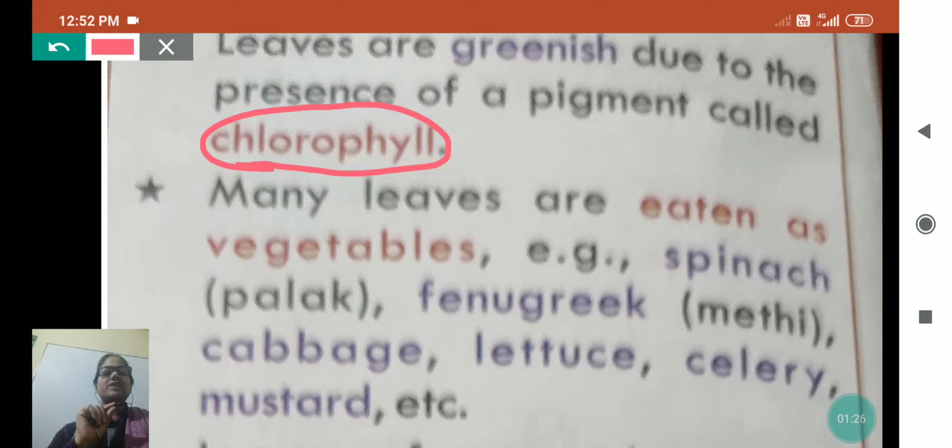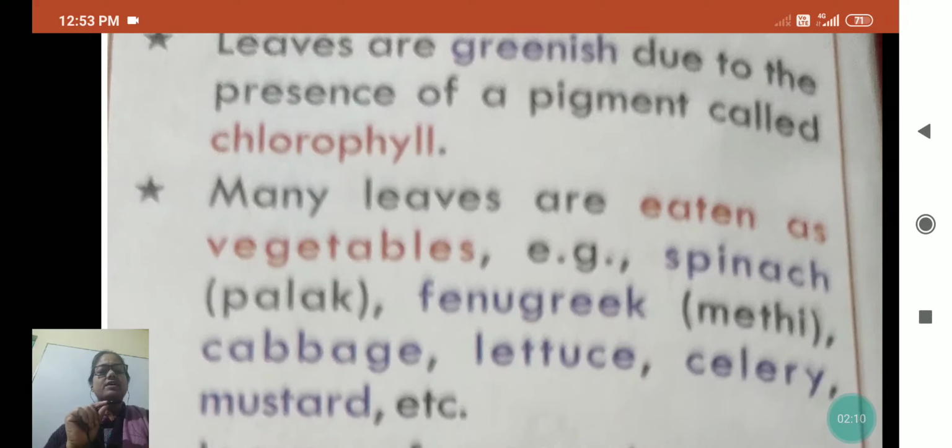Second point is, many leaves are eaten as vegetables, okay. An example is spinach, fenugreek. In Hindi we call it palak, methi, cabbage, lettuce, celery and mustard. And besides this, I think all types of pulses leaves are also eaten as vegetables, and it is very healthy also, my dear. Whether it is gram, moong, or mustard, which is an oil-giving plant, almost all the pulses leaves are used as vegetable.